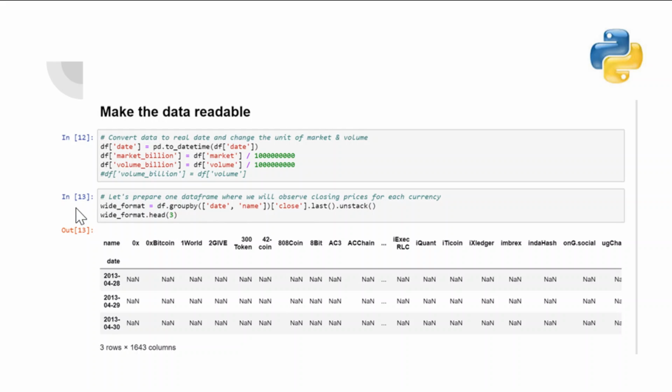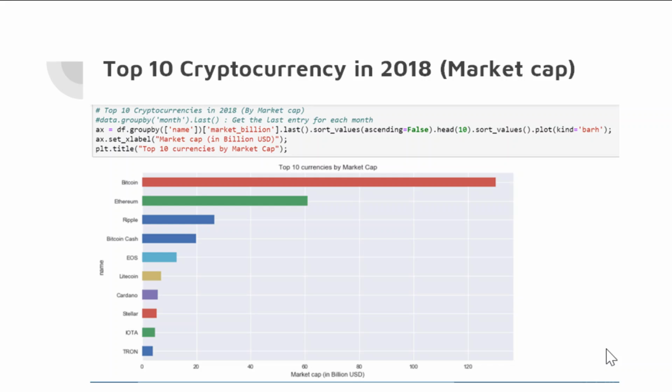And to prepare one data frame where we will observe closing prices for each currency, use the wide format, use group by. And this is showing only the top rows. So this slide shows the top 5 cryptocurrencies in 2018 according to market cap.